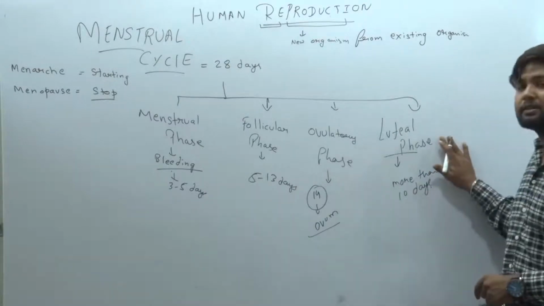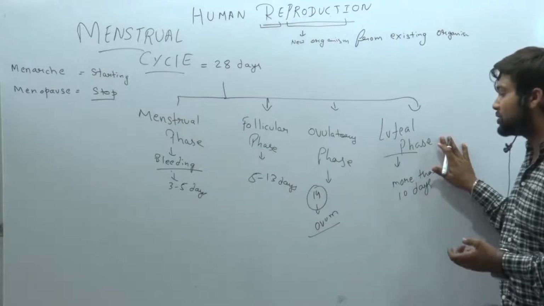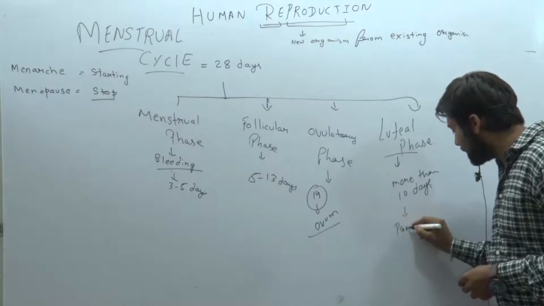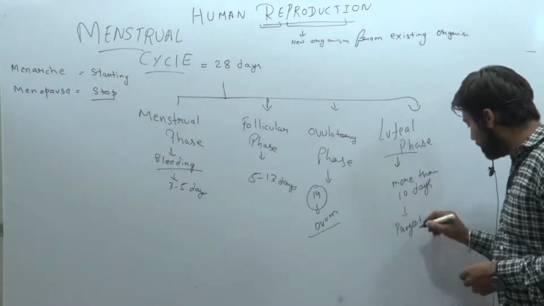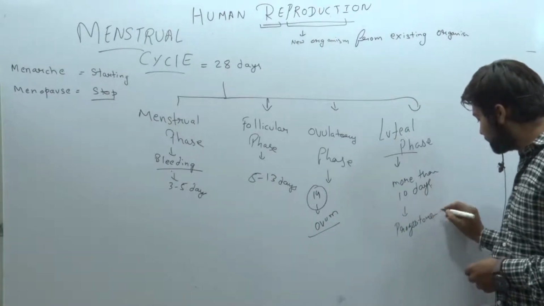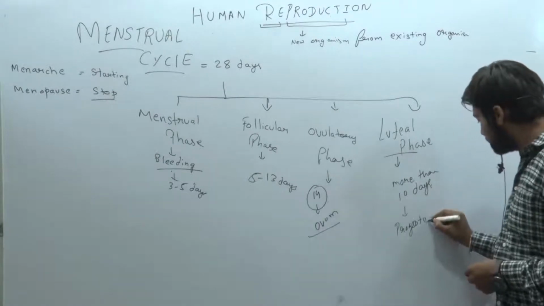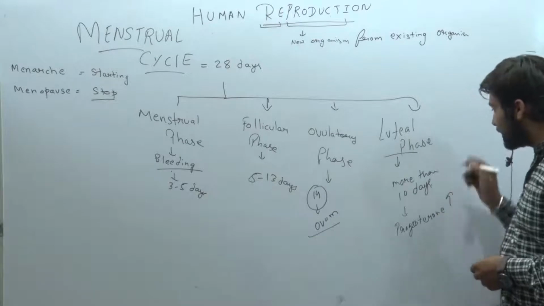Clear? In this phase, the endometrium is preparing itself for getting a pregnancy. Means in this phase, the progesterone level is high to maintain the pregnancy.